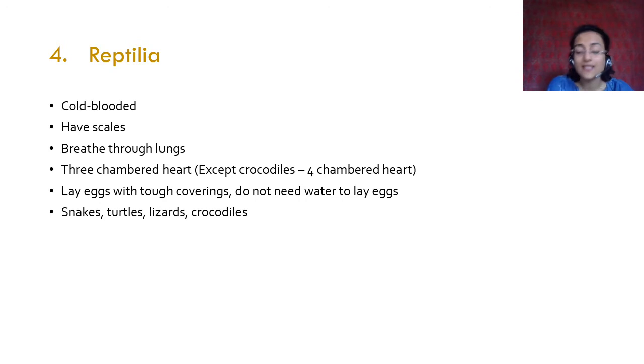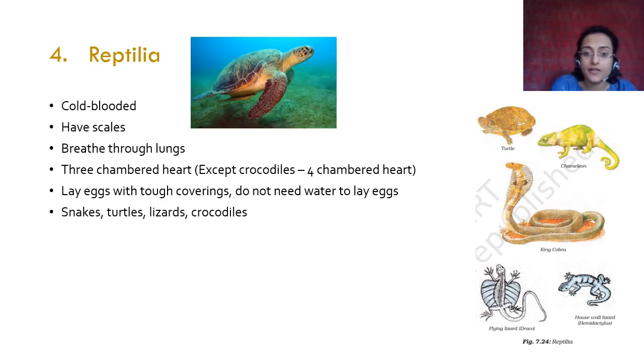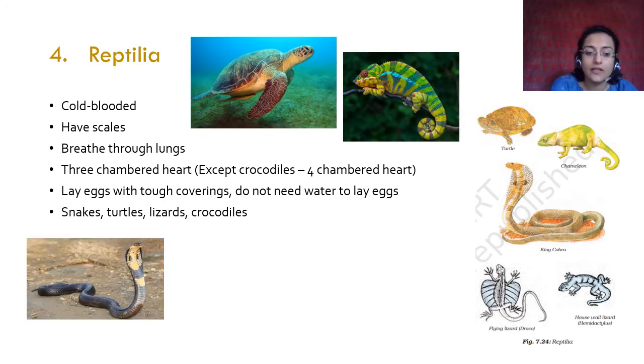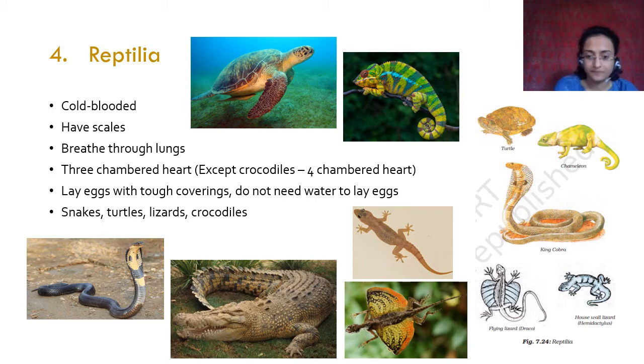If you know reptiles, the age of reptiles, you had dinosaurs. Dinosaurs were also reptiles. Okay, dinosaurs were all reptiles. So there's a turtle, there's a chameleon, there's a king cobra, this is a flying lizard, there's a domestic house lizard that you see in your house. I'm sure you have seen this. And there's a crocodile. So all of these are reptiles.